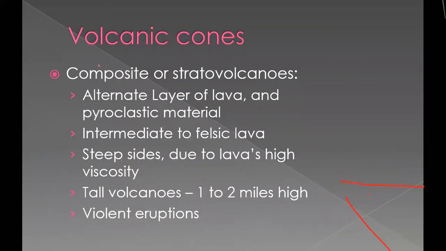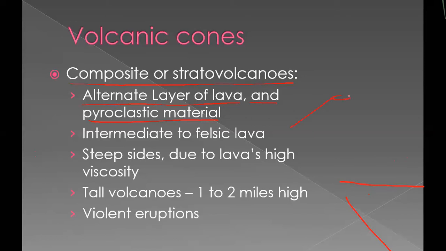And the next cone is the composite cone, or stratovolcano. So these are again alternate layers, alternate layers of lava. Earlier there was no lava, only pyroclastic material. Here there are alternate layers of lava and pyroclastic material. So you can see here.